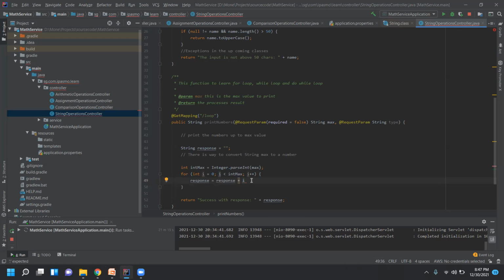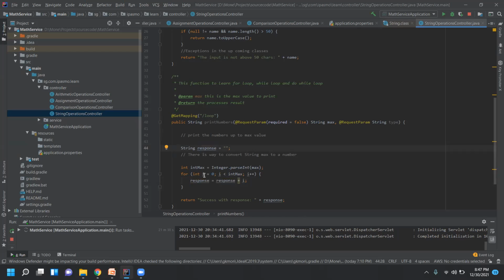So what I'm trying to do is, response is of type string. I'm collecting the numbers here. Take the 0th number and add it to response. Response is empty, so when it comes to the 0th loop, it will add to this response. Now response becomes 0 here.